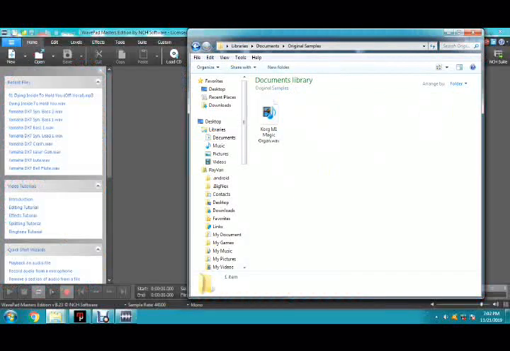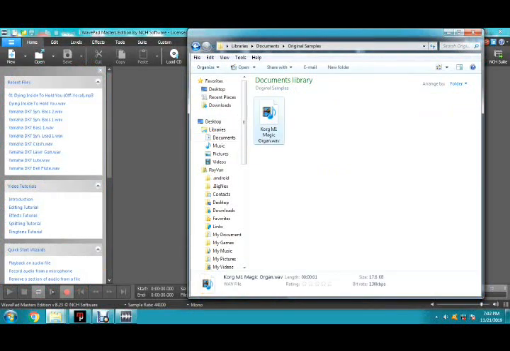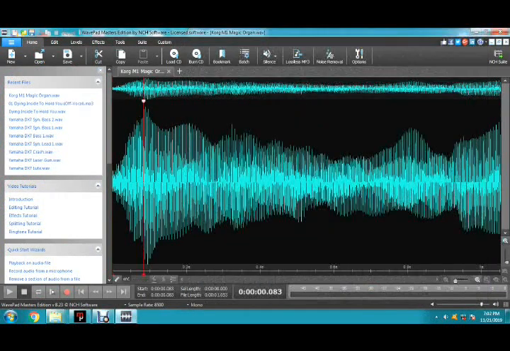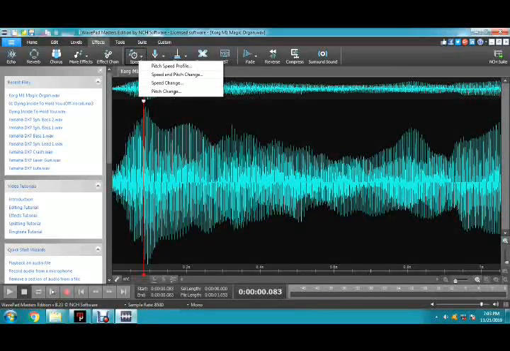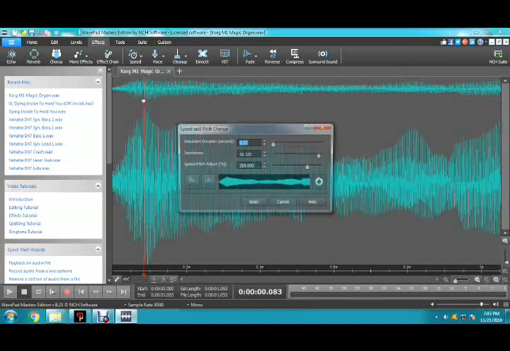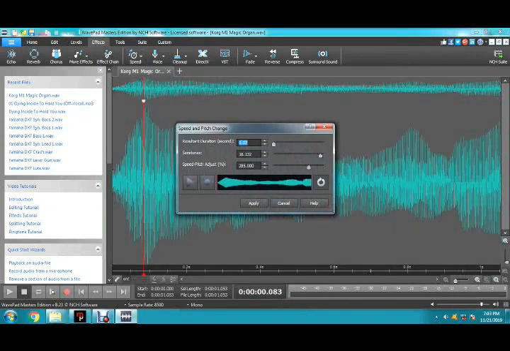From the Original Samples folder, get the samples by dragging them onto the WavePad sound editor instead of loading up the samples. Go to the Effects tab. Click the Speed button and select Speed and Pitch Change. Adjust the speed pitch percentage from 100% to 260, or you can make the high notes by adding 200 as well.